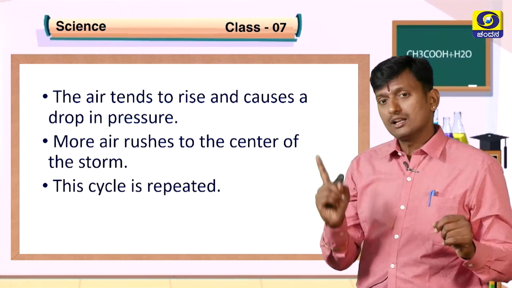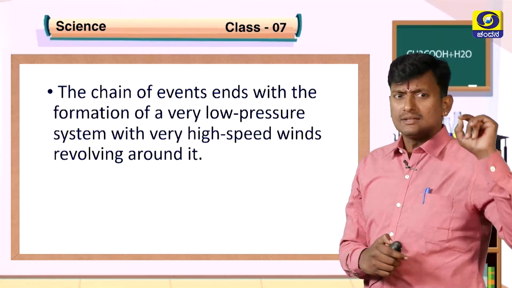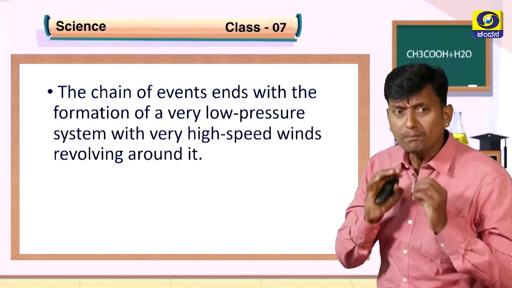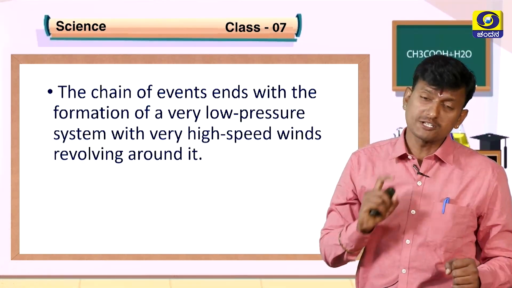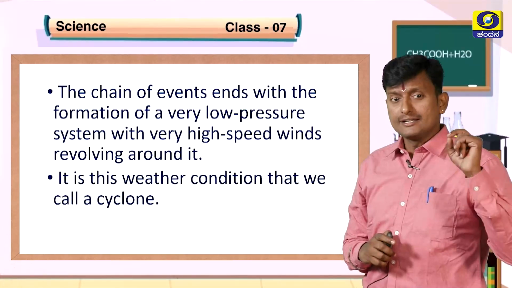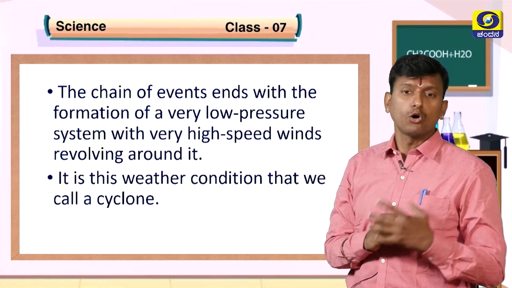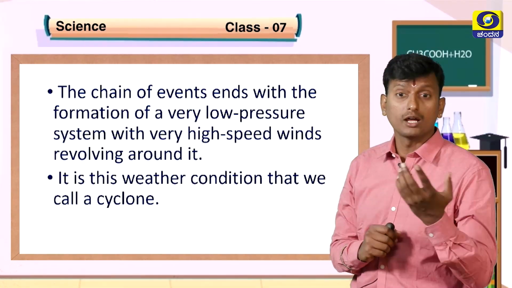This cycle goes on repeating. The chain of events ends with the formation of a very low pressure system with very high speed winds revolving around it. It is the weather condition that we call a cyclone. See the beauty of the formation of a cyclone due to low pressure.